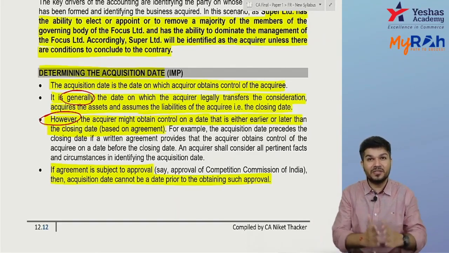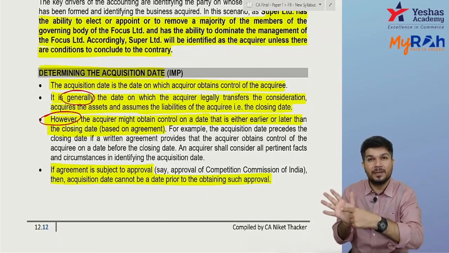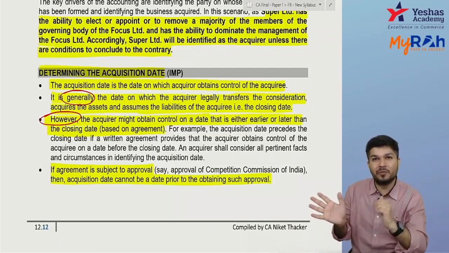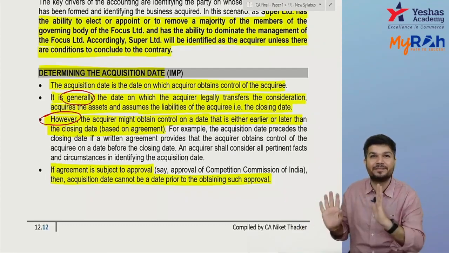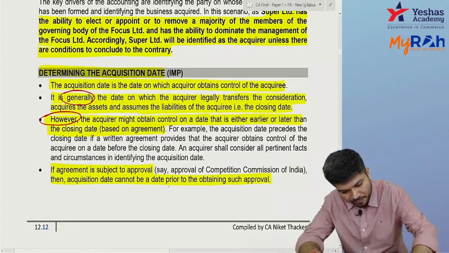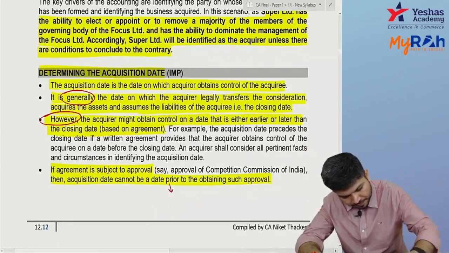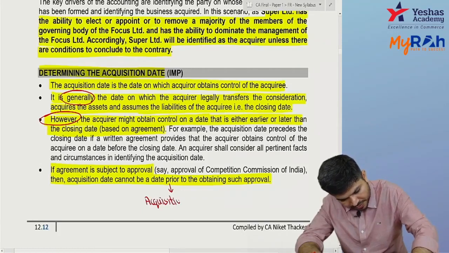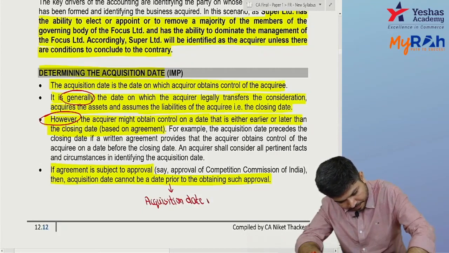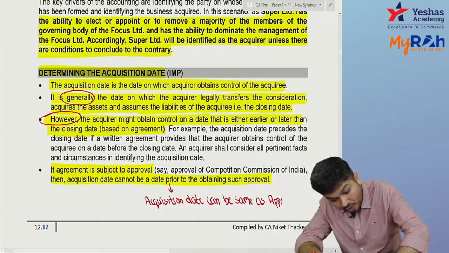If the business combination is subject to approval, the acquisition date is not prior to the date of approval. It may be the same as the approval date or it may be later. Did you understand? So the acquisition date can be the same as the approval date or later.